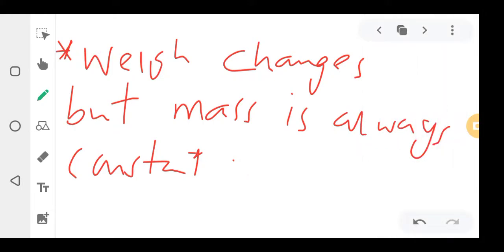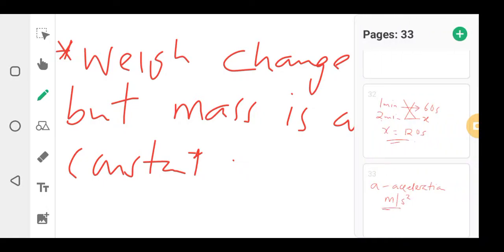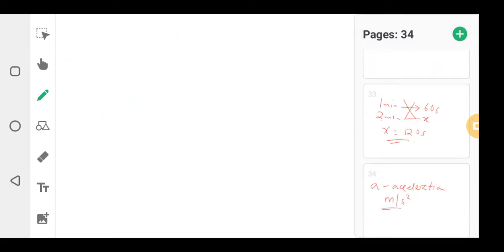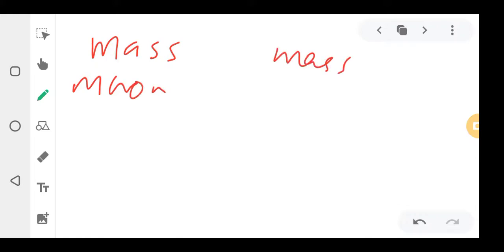Weight changes, but mass is always constant. So I said, let me write what I wrote. I've lost a page, so I'll write a new one. I said weight does not change. So I'll say mass on the moon, for example, and also mass on Earth.